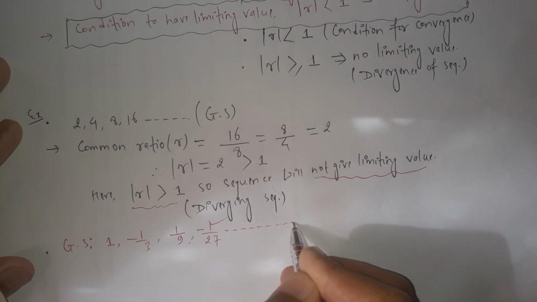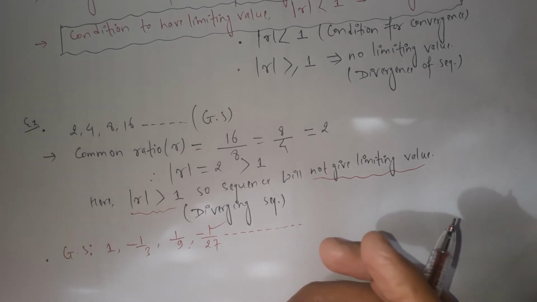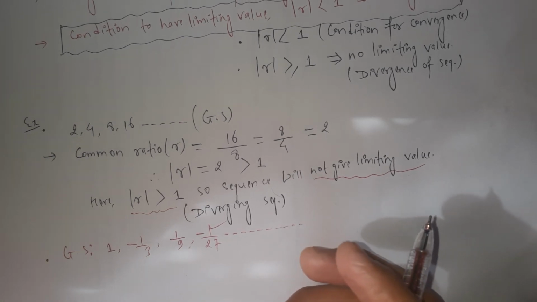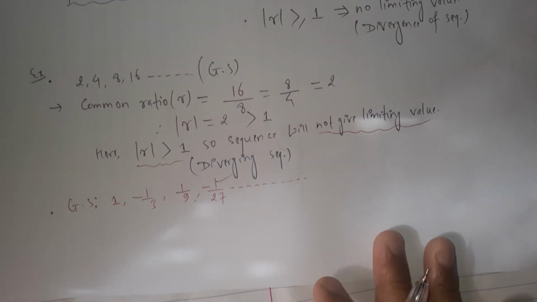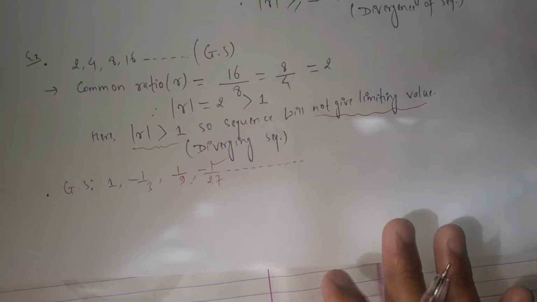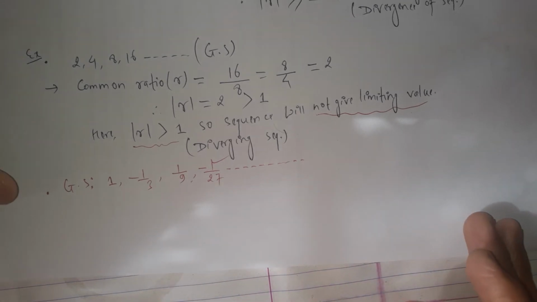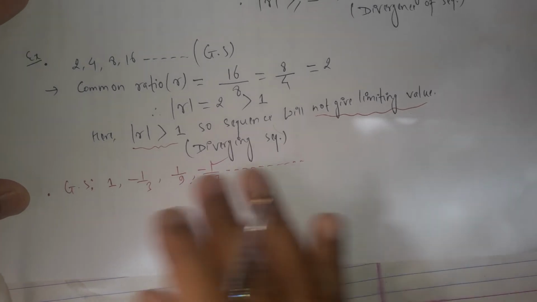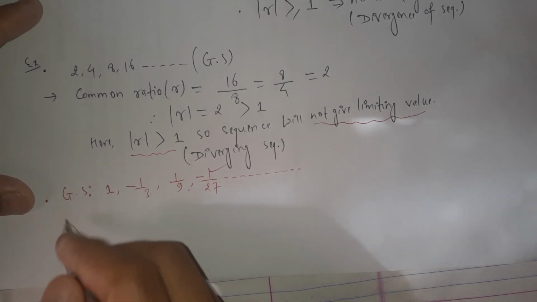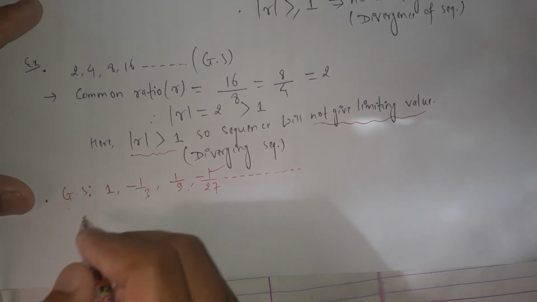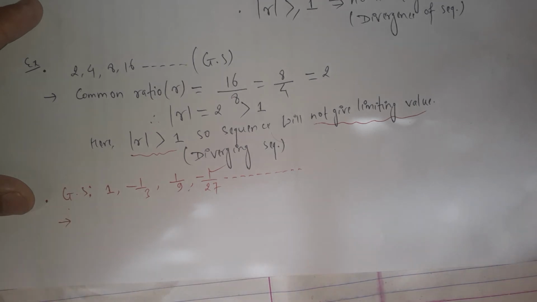This is the alternating series. Let's calculate the conditions for the limiting value for this geometrical sequence. Here, first of all, we calculate the common ratio.